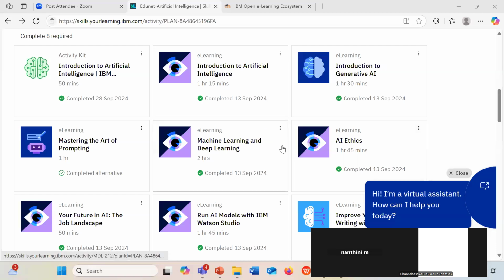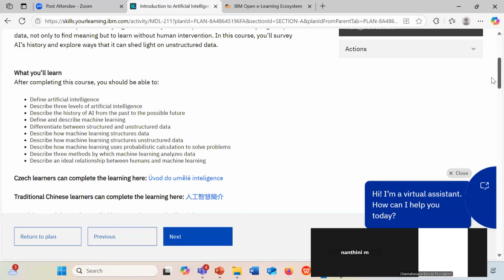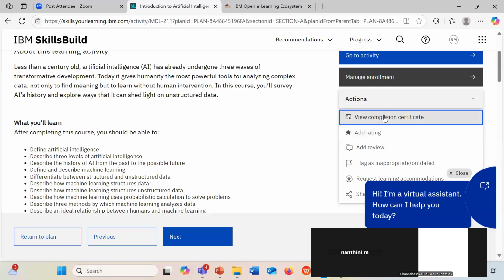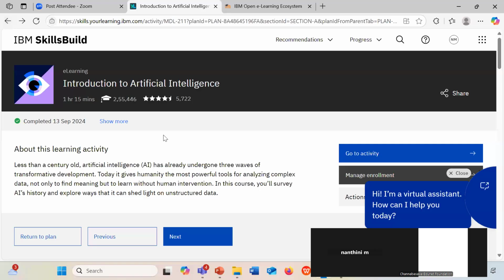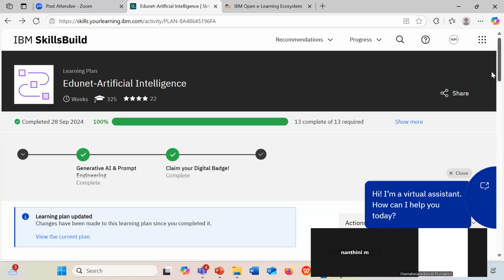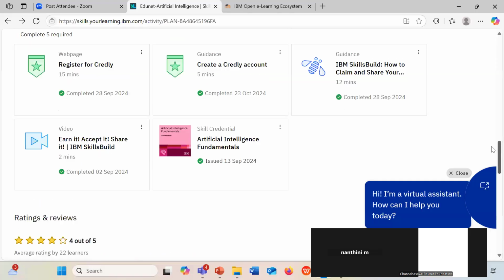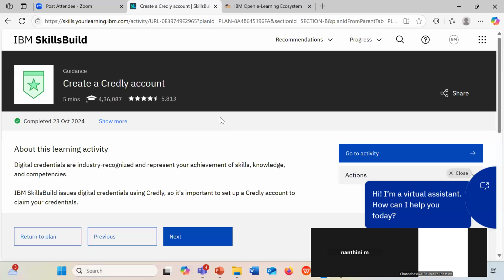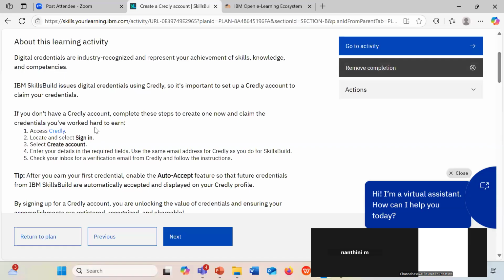See, the first module course you can download from the platform itself. Once you complete the courses, you can download the certificate under the action button, view completion certificate, like this, Introduction to Artificial Intelligence. You need not worry about Credly and all. But coming to the second module, one course under the second module, you have to claim through the Credly platform. After completing this course, students, listen carefully.